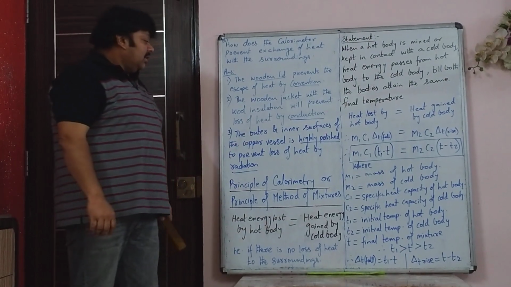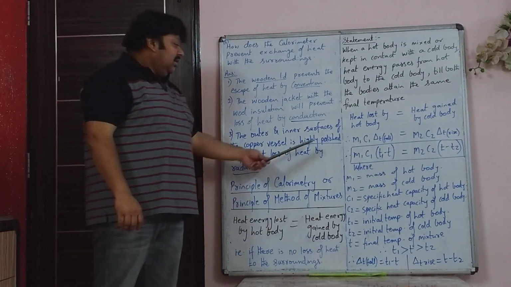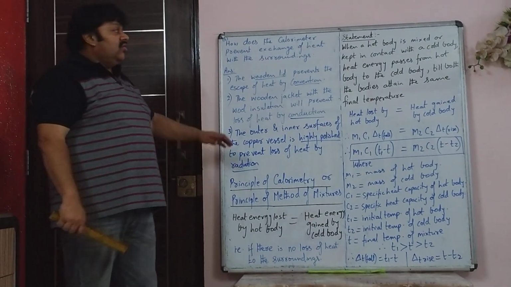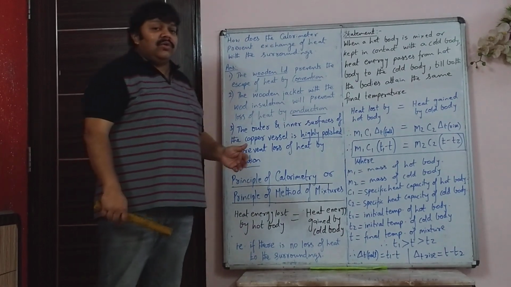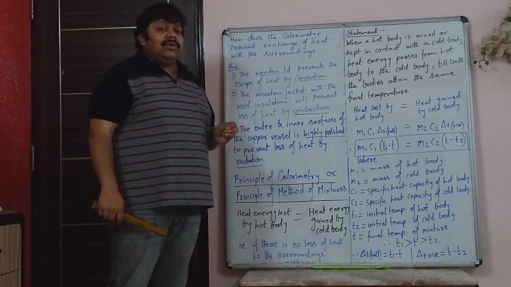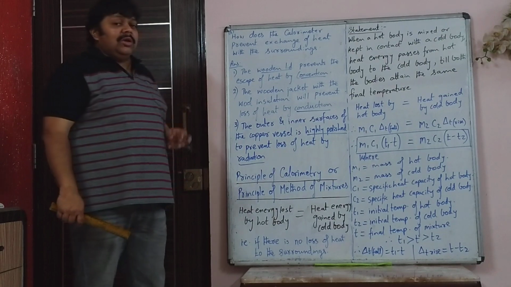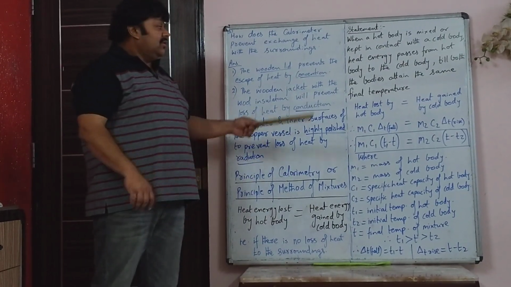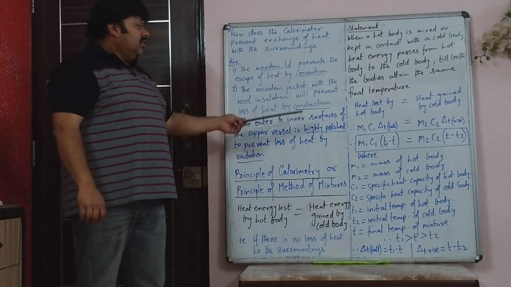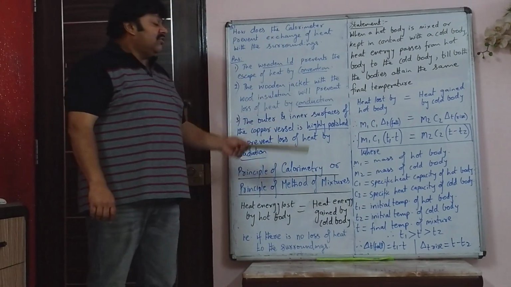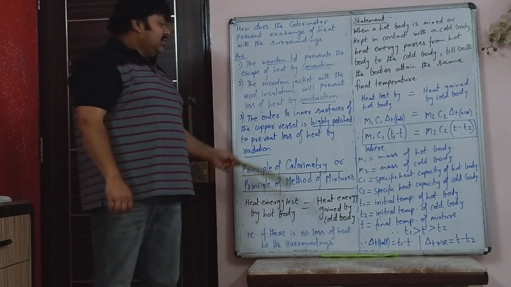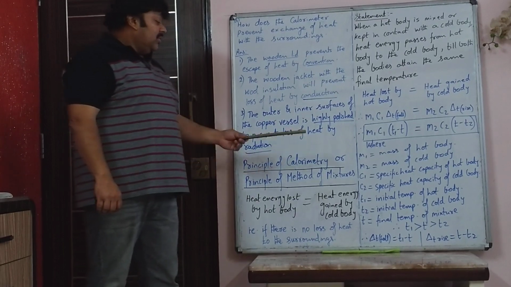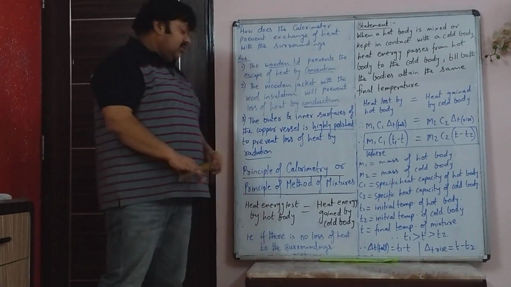And the outer and the inner surfaces of the copper vessel is highly polished to prevent the loss of heat by radiation. So if they ask you how heat transfer is prevented by using a calorimeter to keep the system thermally insulated, then you will mention all these 3 points. That is convection, for that you have wooden lid. For conduction prevention, you have wooden jacket with wool insulation and highly polished inner and outer surfaces of the copper vessel to prevent loss of heat by radiation.